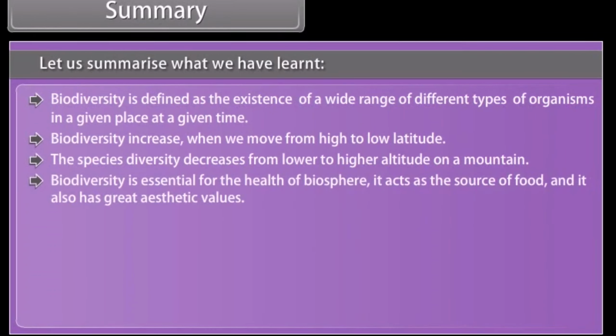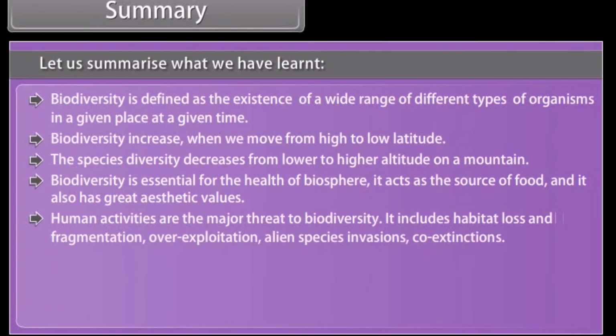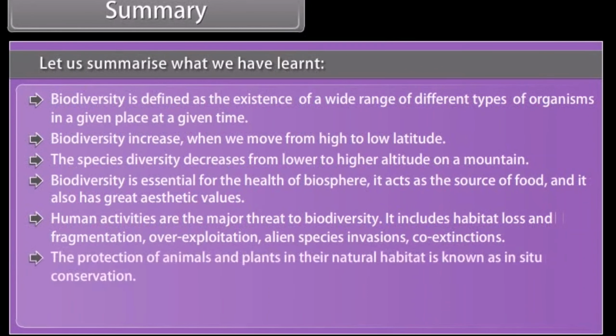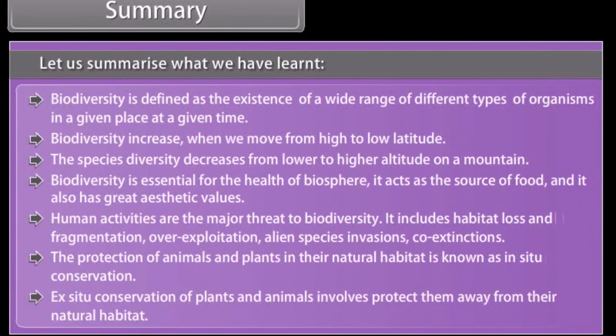Biodiversity is essential for the health of the biosphere. It acts as the source of food, and it also has great aesthetic values. Human activities are the major threat to biodiversity. It includes habitat loss and fragmentation, over-exploitation, alien species invasions, co-extinctions. The protection of animals and plants in their natural habitat is known as in situ conservation. Ex situ conservation of plants and animals involves protecting them away from their natural habitat.